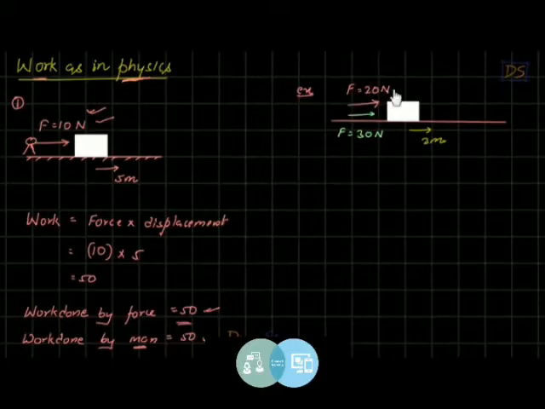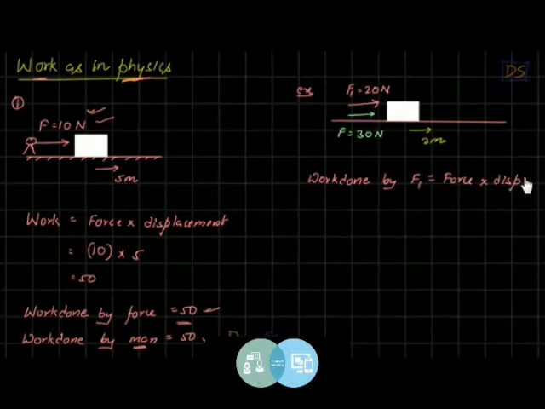Say this force is called F1. So we'll say work done by force F1 is equals to force into displacement. That's the formula, students. Force into displacement. So the value of this force is 20 and the value of displacement of block is 2. So that is 40. So we'll say work done by this force is 40, students.